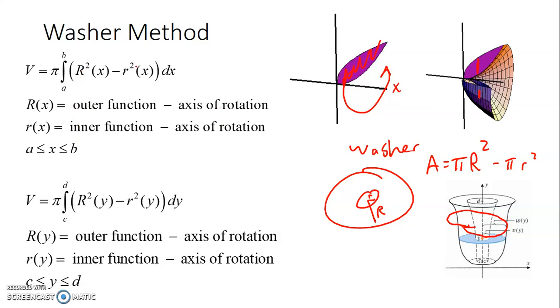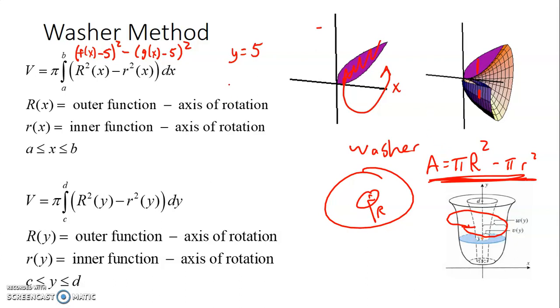So we just see big R squared and little r squared, but if we were actually doing this problem, and let's say we were rotating around the line y equals 5, then for the outer radius, I would have f of x minus 5 squared. And then for the inner radius, I would have maybe g of x minus 5 squared. So make sure you take into account your axis of rotation. Now, it should be big radius squared minus little radius squared. Don't do big minus little squared. So the axis of rotation should be inside the squared, but you need to square the two radii separately because it's coming from this idea for the area of a washer.